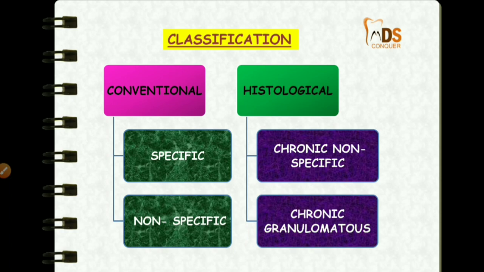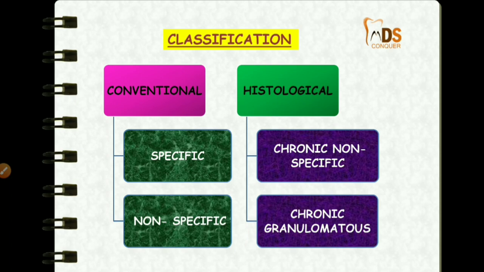it may occur after acute inflammation, or recurrent attacks of acute inflammation may result in chronic inflammation. Or even chronic inflammation can occur de novo, like in the example of tuberculosis, because of the low pathogenicity, that infection may occur de novo. So these are the types of etiology: acute inflammation followed by chronic inflammation, or chronic inflammation occurring de novo.